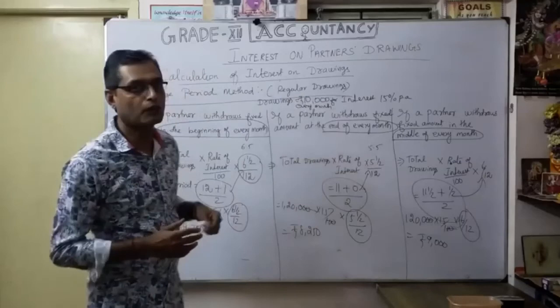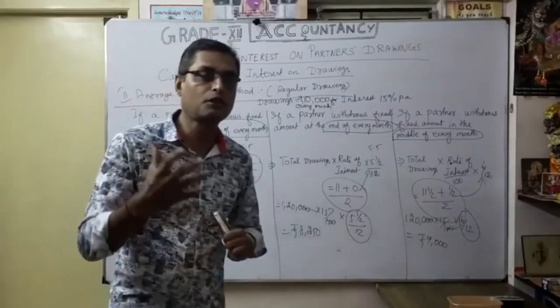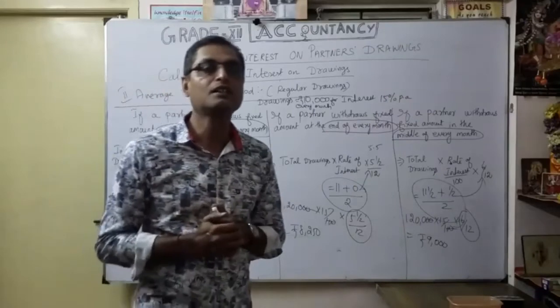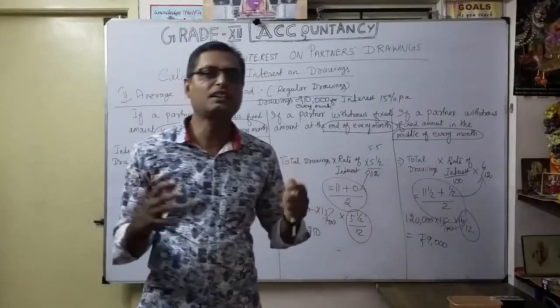Likewise, the interest on drawings is very important, and you have to show it in the profit and loss appropriation account. The journal entries were already discussed for interest on capital and interest on drawings. In the same manner, the journal entries are also very easy.